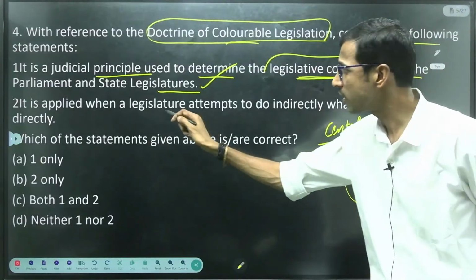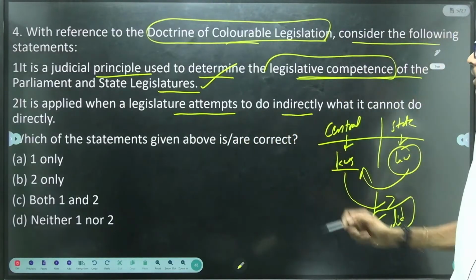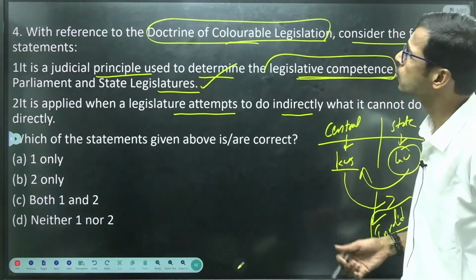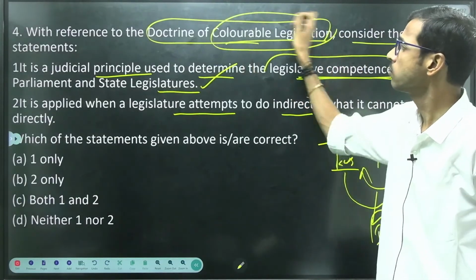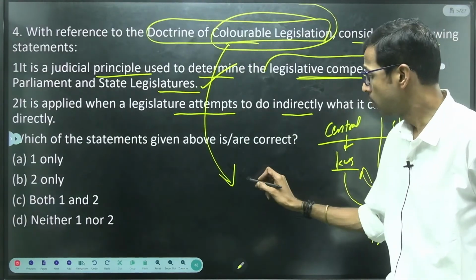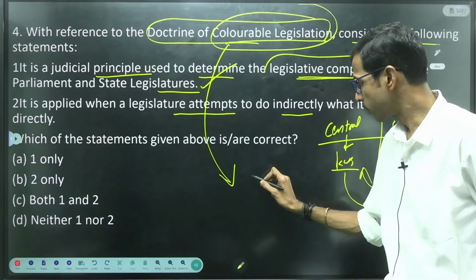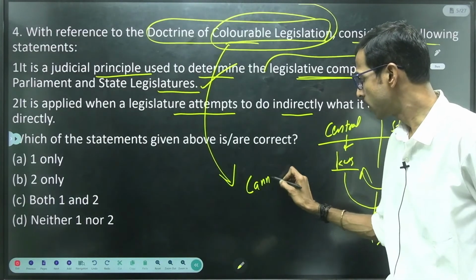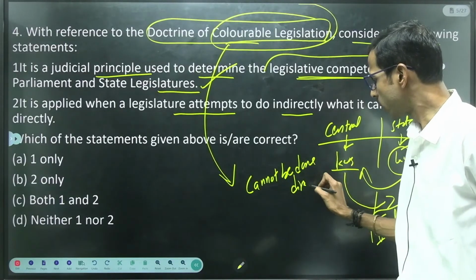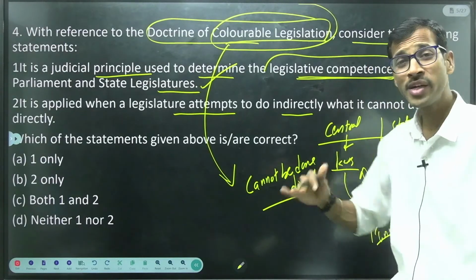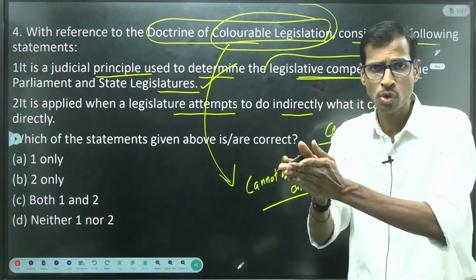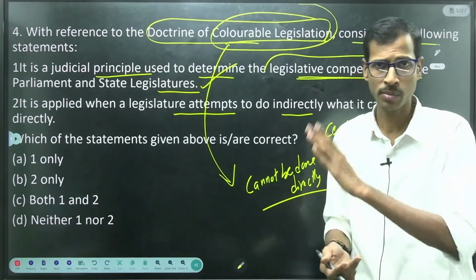It is applied when a legislature attempts to do indirectly what it cannot do directly. So what is the doctrine of colorable legislation here? Directly means we are following certain procedures given by the law, right?